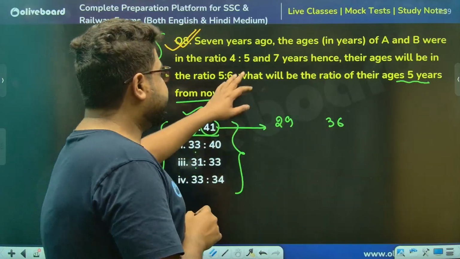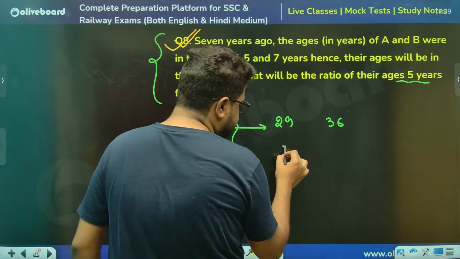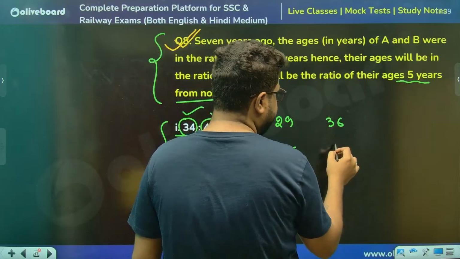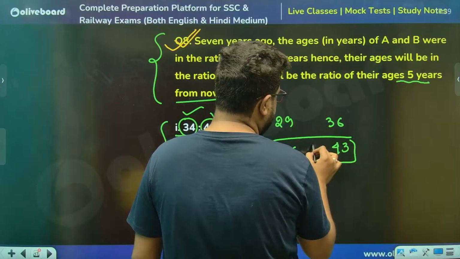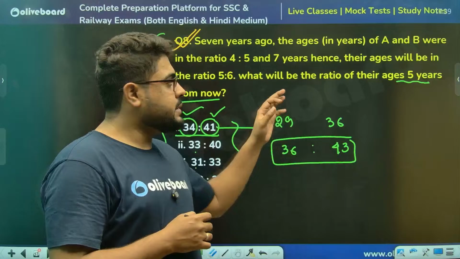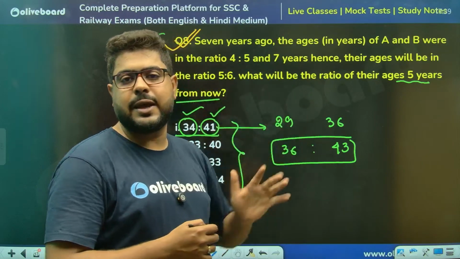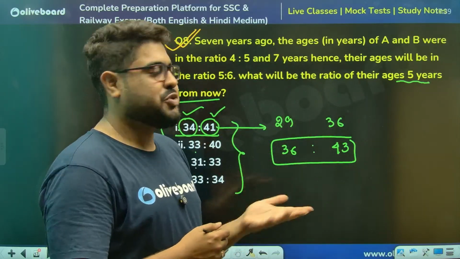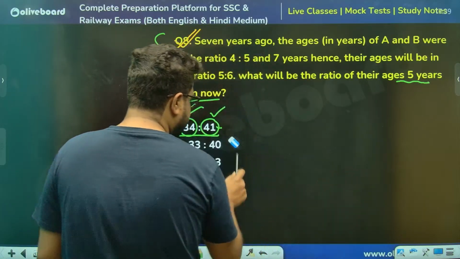Okay. 7 years hence, their ages will be in this ratio. 7 years hence, it will become 36, and this will become, sir, how much? Sir, 43. No, sir. You see, whatever we are doing, this is not matching with whatever we were thinking. So the options cheated us. It is not really matching. This 5:6 should have come, but it didn't.